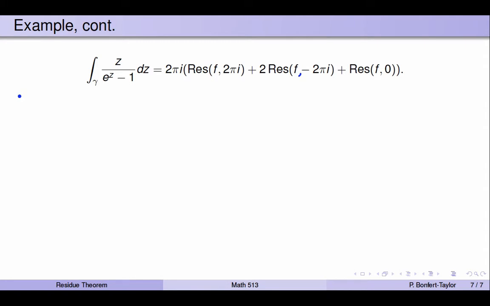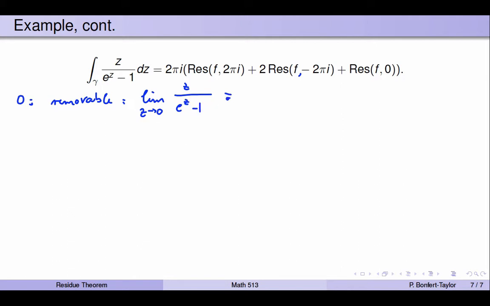Well, let's start with 0. 0 is pretty special. 0 is actually a removable singularity. So why is that? Well, the numerator is 0 and the denominator is 0, and both have a single 0. It's a removable singularity, and we can find that by looking at the limit as z goes to 0 of f of z, so z over e to the z minus 1.